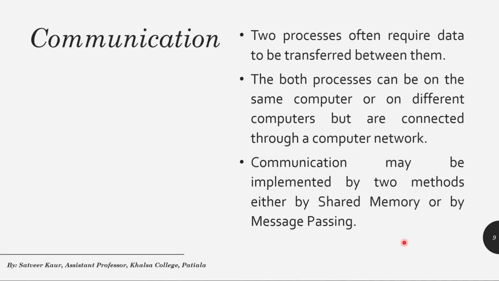Next is communication. Two processes often require data to be transferred between them while they are executing. Both processes can be on the same computer or on different computers, but these different computers are connected through a computer network. And the communication may be implemented by two methods, either by shared memory or by message passing.